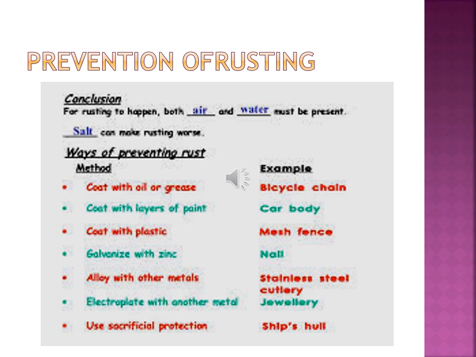Second, coating iron with other metals. This process is known as galvanization. What is galvanization? The process of depositing a thin layer of zinc metal on an iron object is known as galvanization.